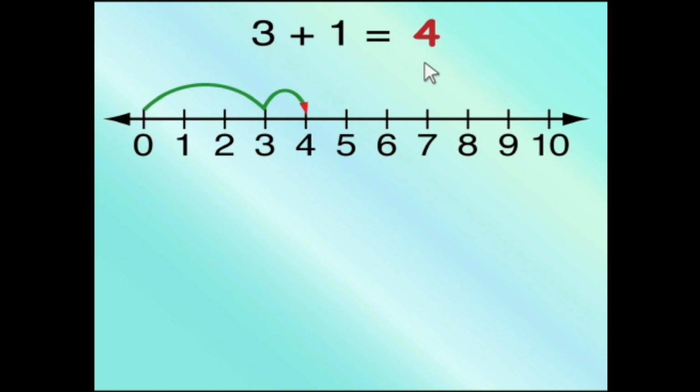You have done this in the lower classes when you learned addition. When you did subtraction, what did you do? You were on 4. 4 minus 1. You came to this place, 3. So you have done all these things and you were very good in maths at that time.